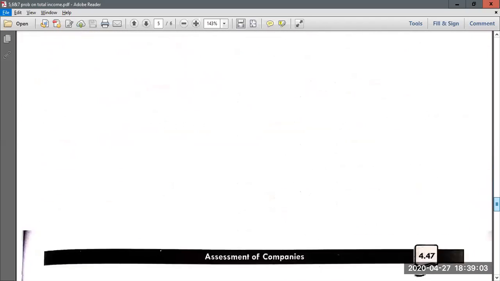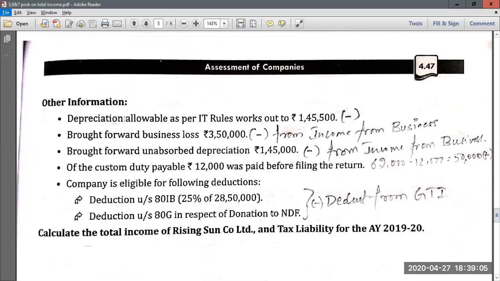Then again, they have given a few additional information. Depreciation allowable as per IT rules works out to 1,45,500. So depreciation which is allowable as per IT rules, given in additional information, you should always deduct. Then brought forward business loss of previous year, you should deduct this 3,50,000 from current year business income. Then brought forward unabsorbed depreciation also you should deduct from current year business income. Then this point we have already discussed.